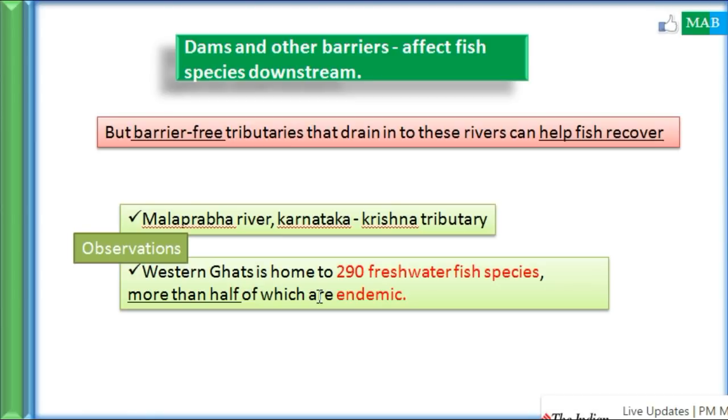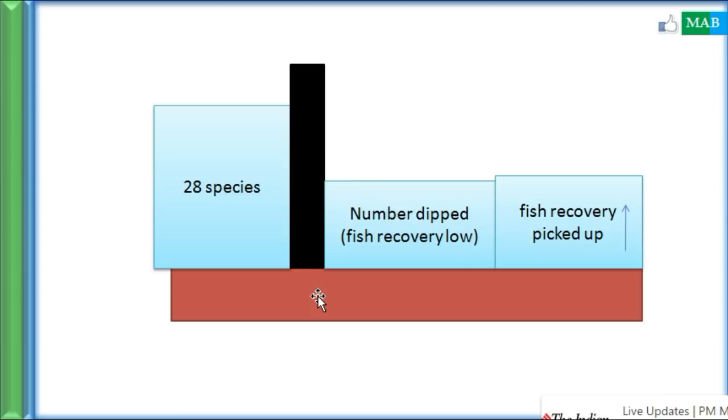But the main observation, carried out in the Malaprabha river of Karnataka, a tributary of Krishna, is that there were 28 species upstream, and downstream the number dipped suddenly. As you go far from the downstream, the fish recovery picks up.